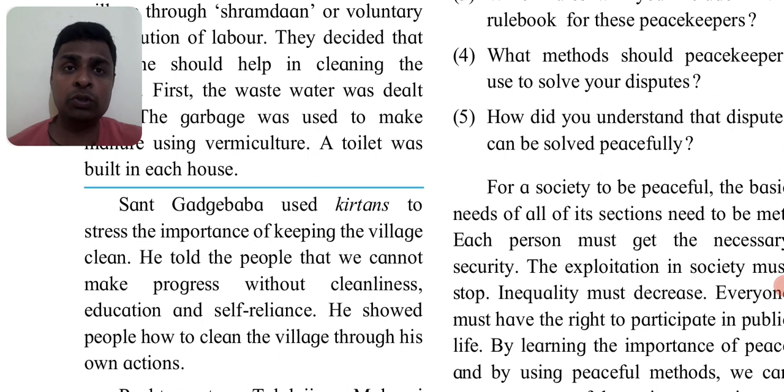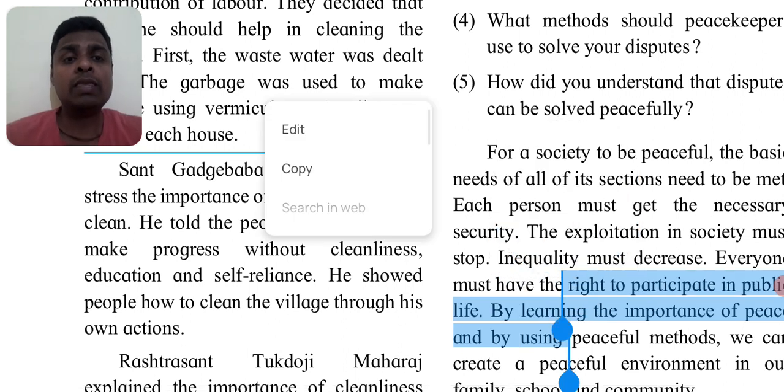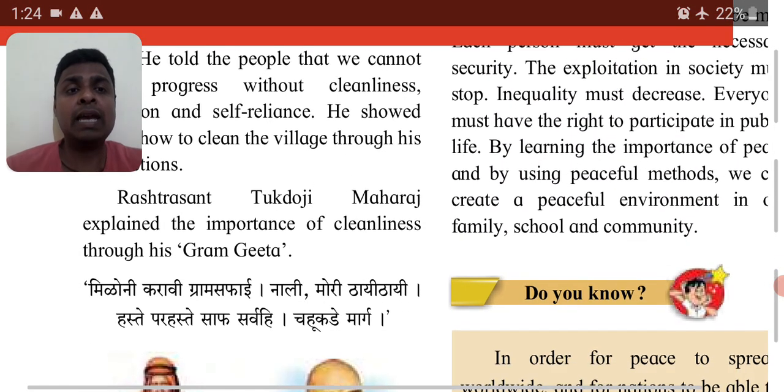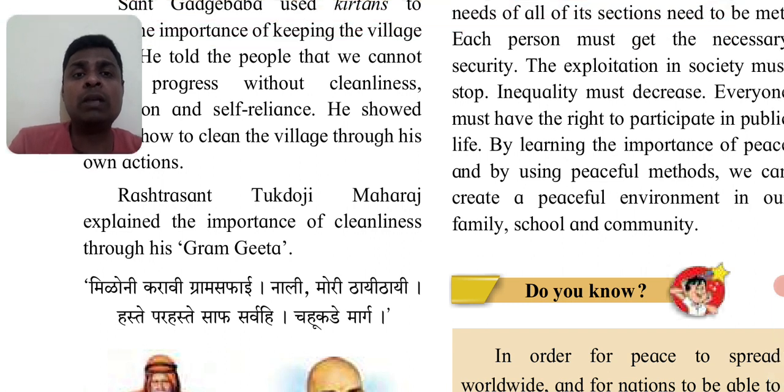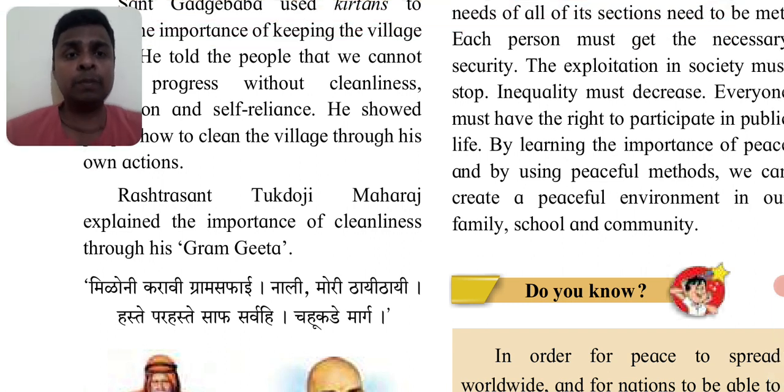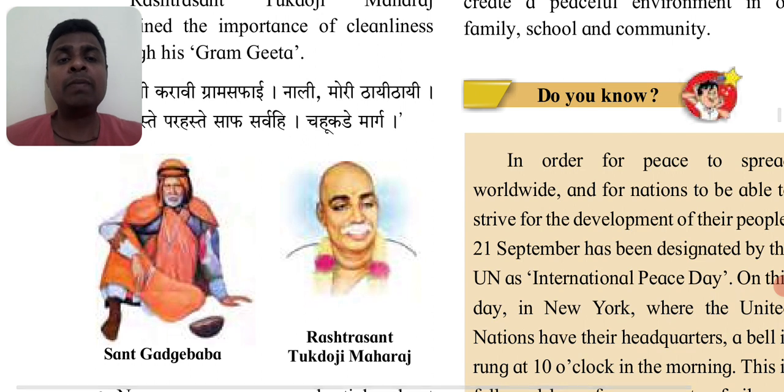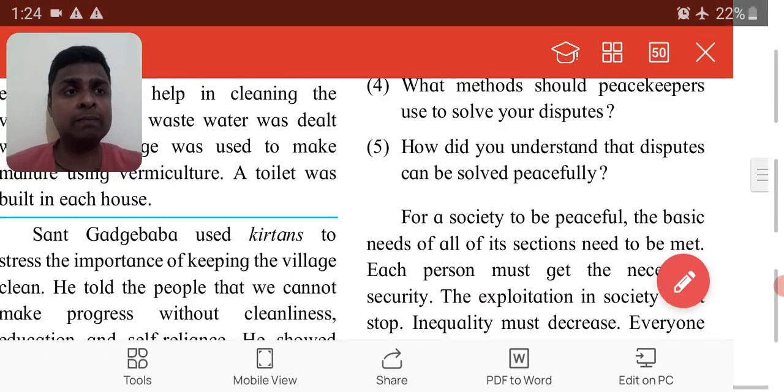Self reliance and education, that is what is important. Educate yourself, be dependent on yourself, don't depend on others. Start cleaning the village, start cleaning your house. He showed people how to clean the village through his own action. It's not that he was just saying things. He used to take the broom in his hand, start cleaning the village, and people used to join, and the villages were soon clean. Then Rashtrasanta Tukadoji Maharaj explained the importance of cleanliness through his Gram Gita. So here are the pictures of these saints. They came together and they worked for the betterment of the society.